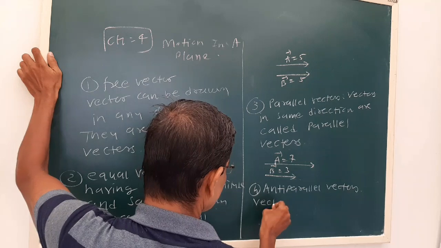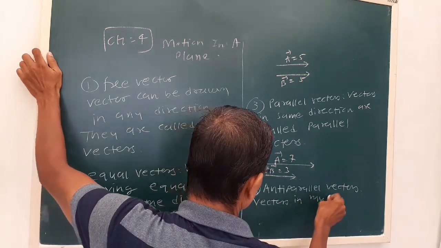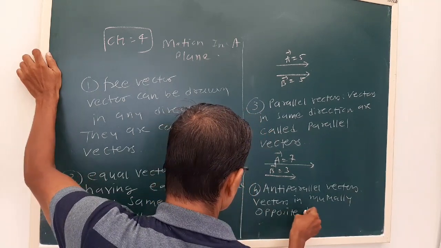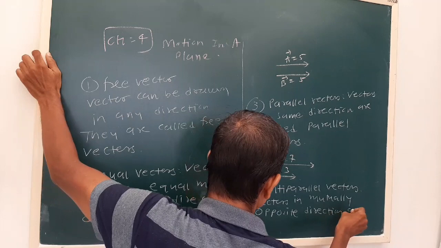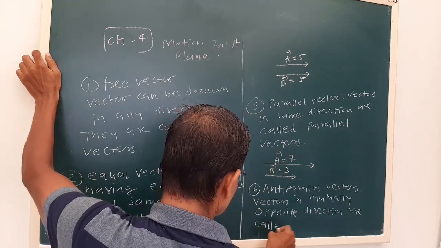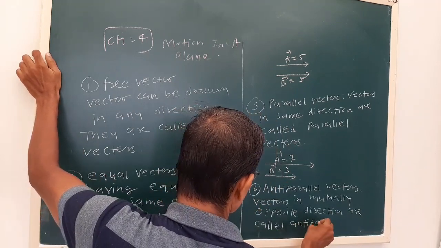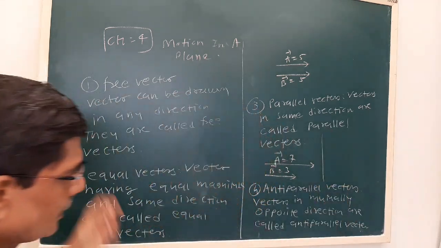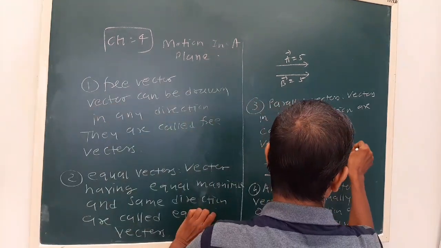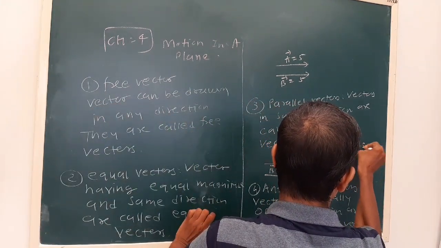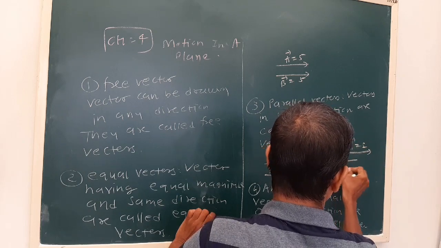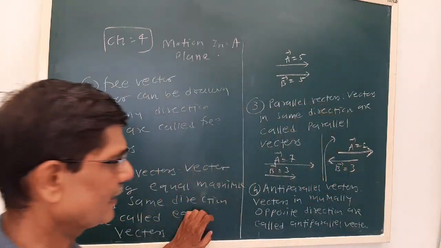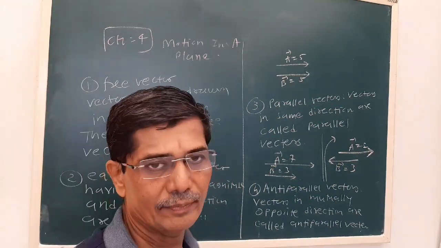Now next is anti-parallel vectors. So vectors in mutually opposite direction are called anti-parallel vectors. Okay. Now see, we can show here, let us say A is 8. Okay, what we see, A and B are in mutually opposite direction. Okay, so they are anti-parallel vectors.